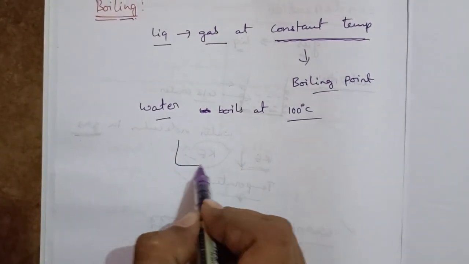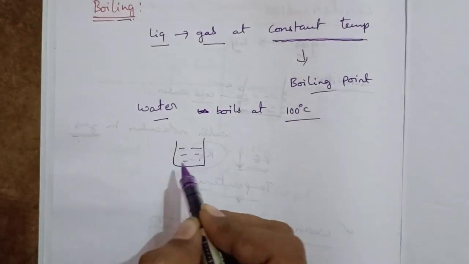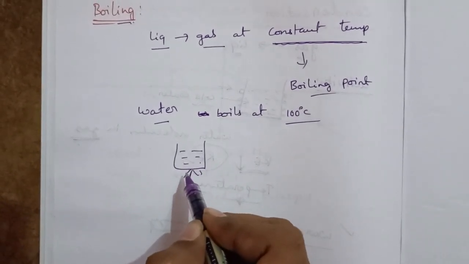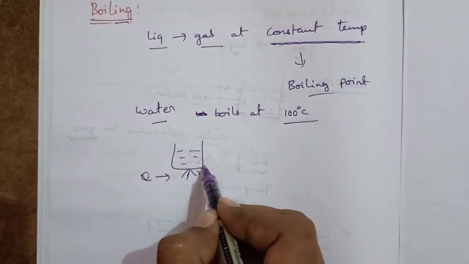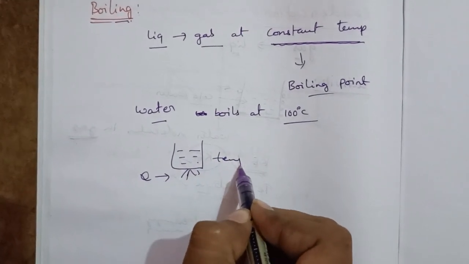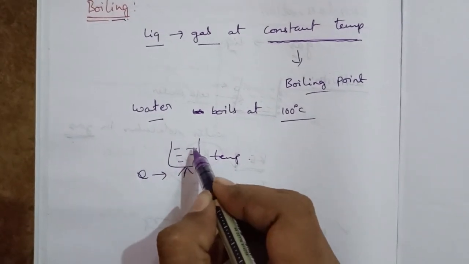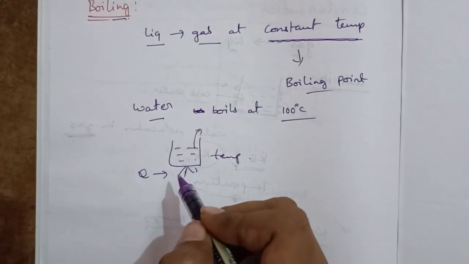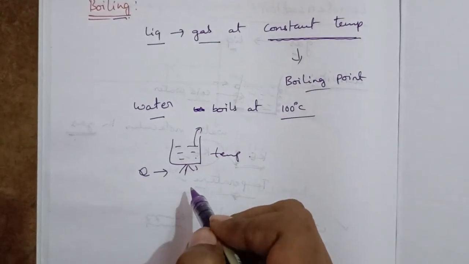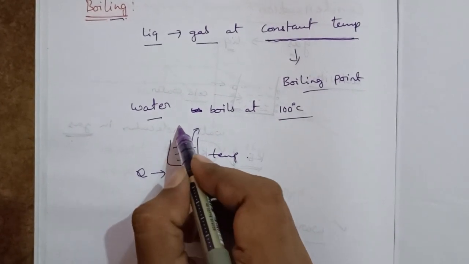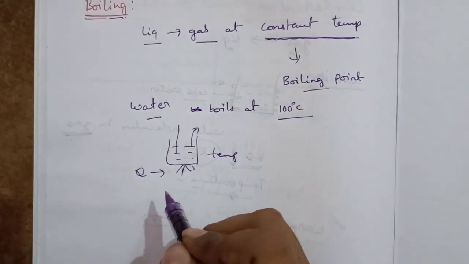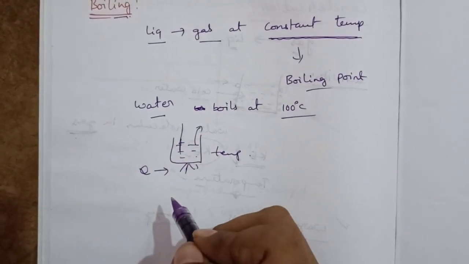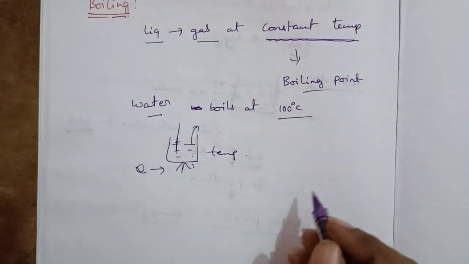Here we can do one activity. If you take a vessel filled with water and keep it on the stove, on the flame, and continuously give heat, at one particular temperature, that is the boiling point, the water becomes vapor. That is known as boiling. Here we can place a thermometer and continuously observe it. After reaching 100 degrees Celsius, it starts converting into vapor. That is boiling.